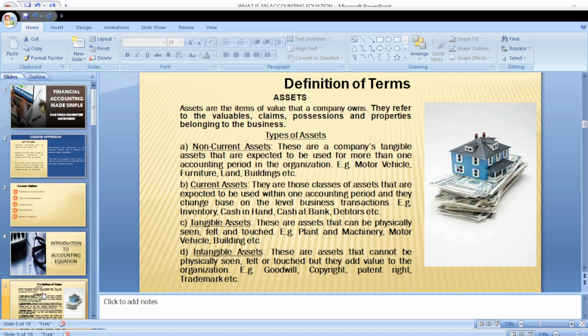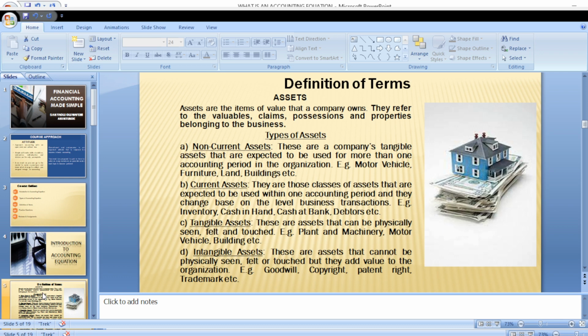And as they pay up, it will either increase or decrease depending on whether they are collecting more goods from us without paying, or whether they are paying for the existing goods they've bought initially. So that's what we mean by debtors. Now, the third category of assets we are going to look at is tangible assets.